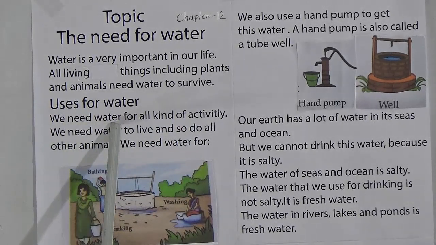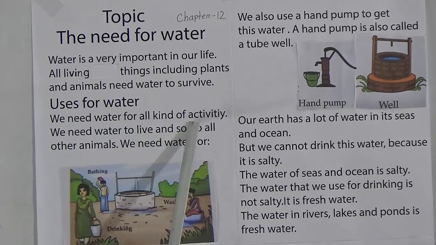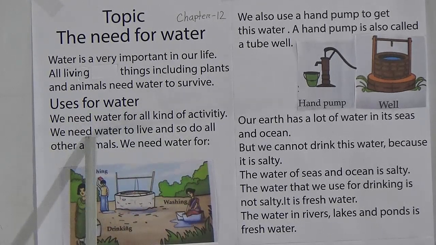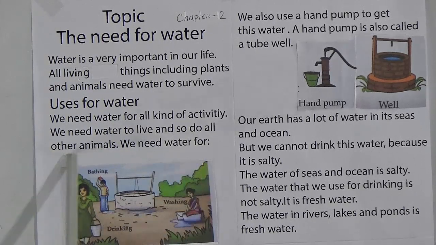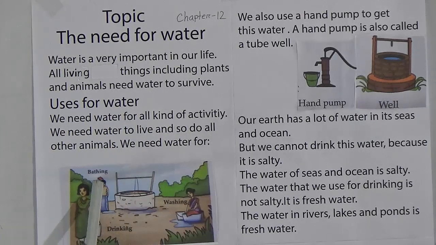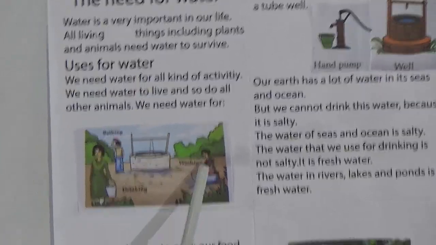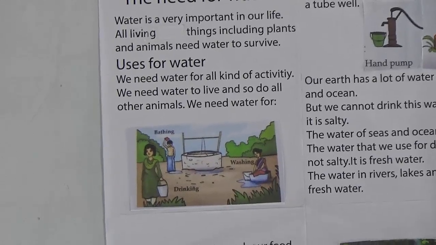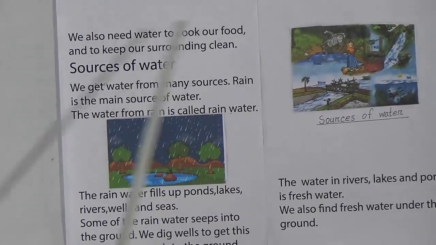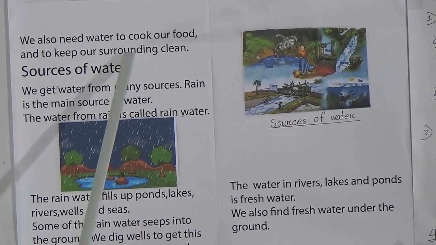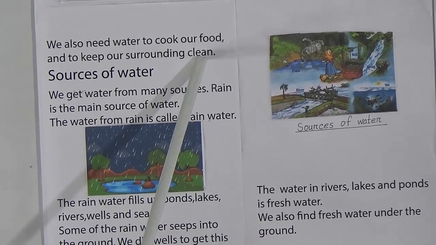We need water for all kinds of activity. We need water to live and so do all other animals. We need water for bathing, drinking, washing. We also need water to cook our food and to keep our surroundings clean.